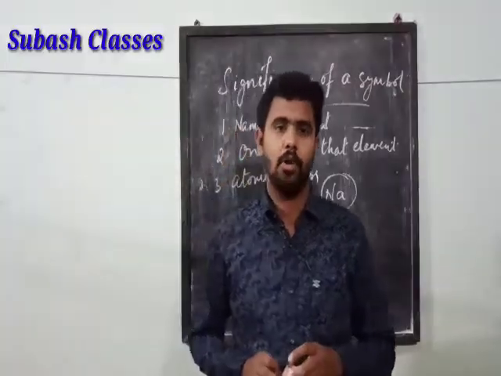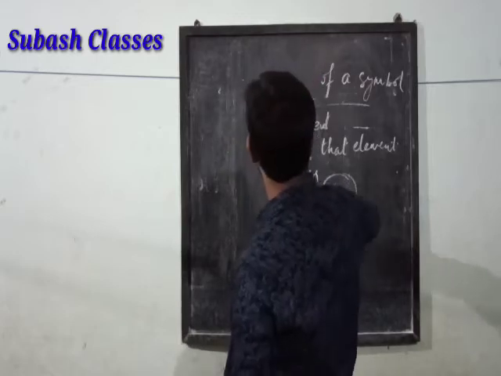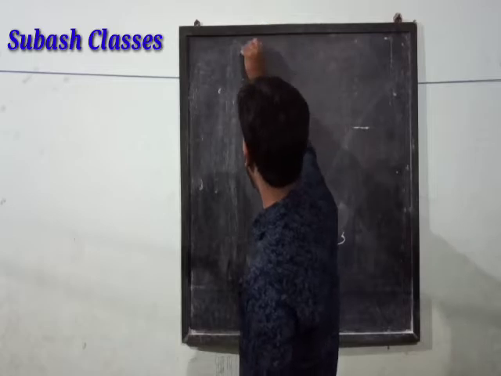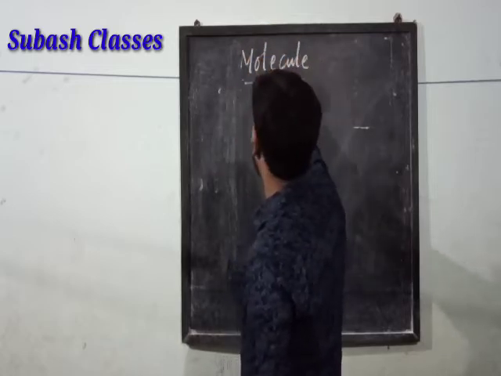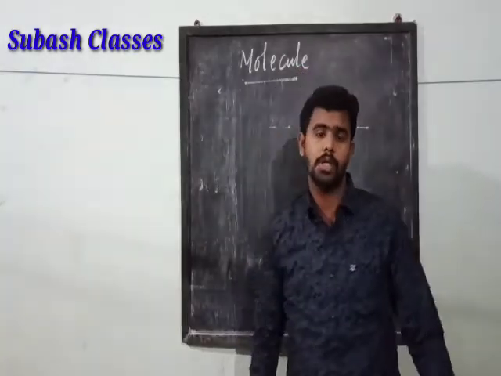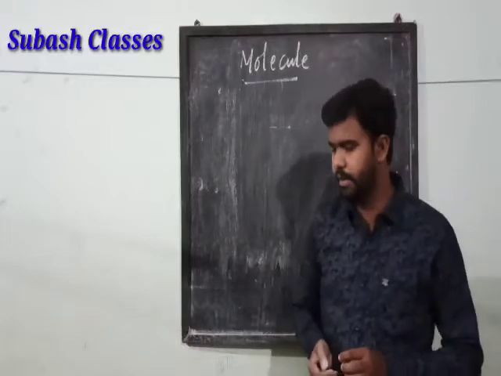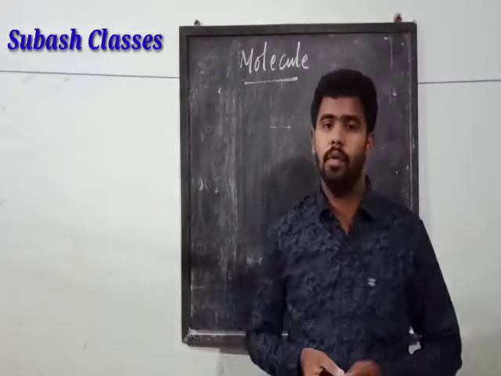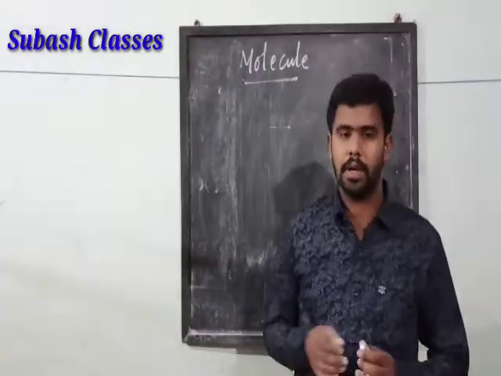Molecules are made up by the combination of various atoms that may be of the same kind or of different kinds.